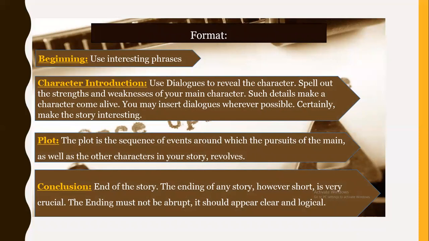Once you have done that, then decide how many characters you are going to introduce. In my opinion, the best quantity of characters that you should add is number 3. That means 3 characters are enough to add in the story writing, as it becomes very easy for you and the reader to connect well with those 3 characters. Moving on with the next, plan your plots. Now, plots here means the different scenarios that you are supposed to put in the story.